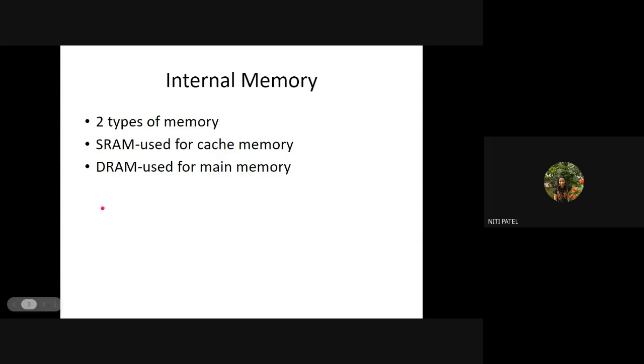So SRAM stands for static random access memory, and DRAM stands for dynamic random access memory. Now, SRAM is used with your cache memory and DRAM is used with your main memory. When do we use cache memory and when do we use main memory, or do we use both, when we want to execute a program? What is the condition?